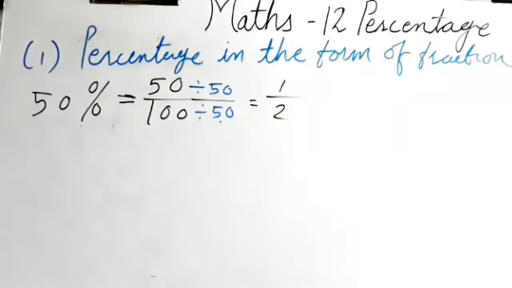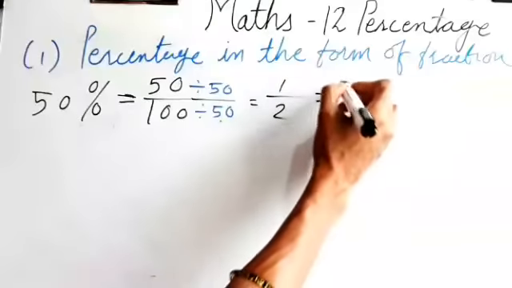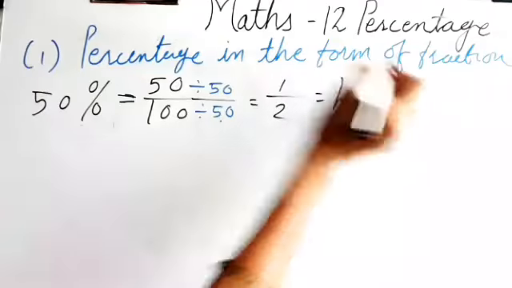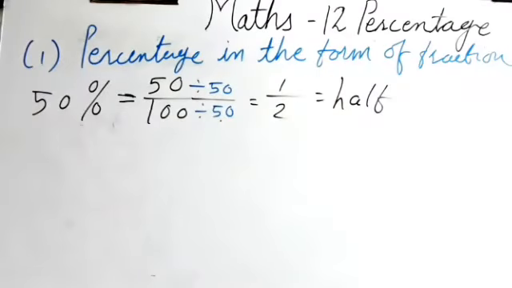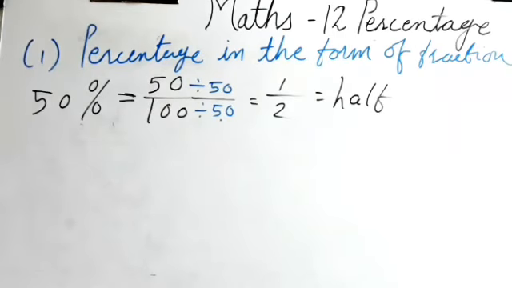That means 1 upon 2, which we generally say as a half. That means 50% means half. 50% is half of the whole. Whole means total. When we say I got 50% profit in my business, it means out of total 100%, 50% is my profit.